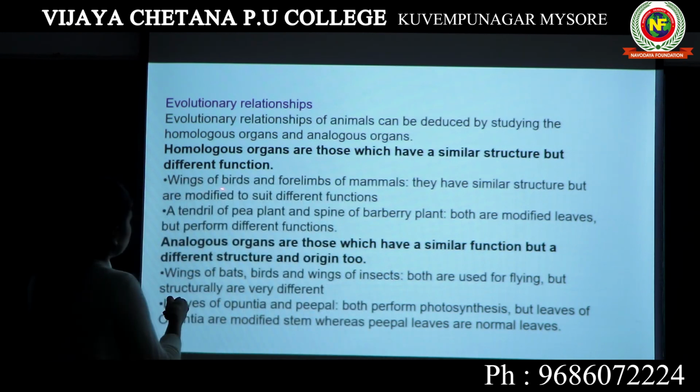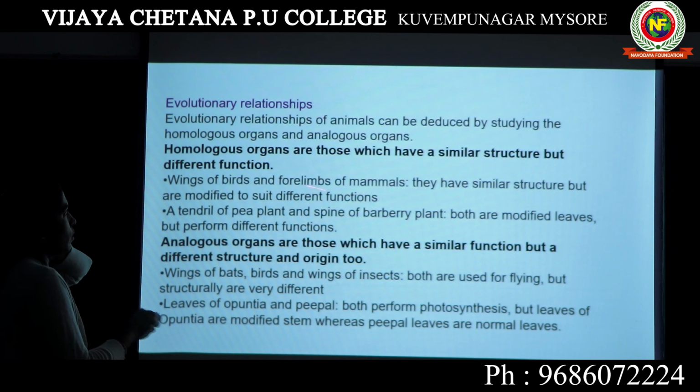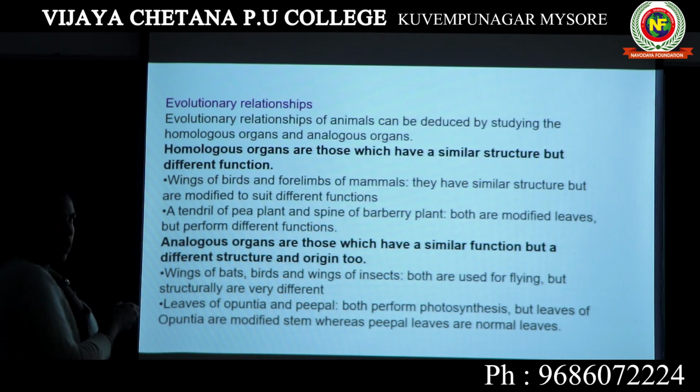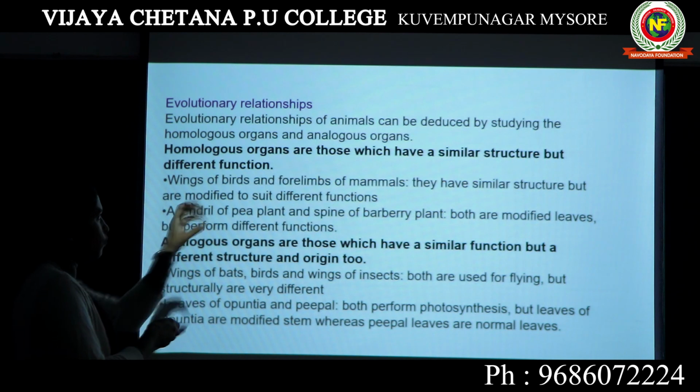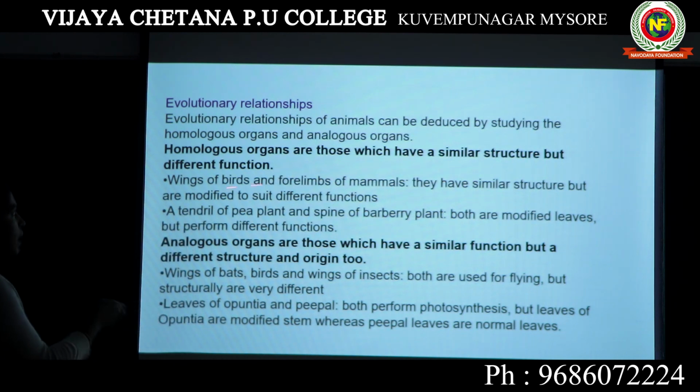Next, the wings of birds and the forelimb of mammals. If you look into the wings of birds and the forelimbs of mammals, their anatomy is the same. They have a similar structure, but they perform different functions. In mammals, we use it for multiple purposes. Birds use their wings for flying. We do not use our forelimbs for flying. The function is completely different whereas the structure is similar.